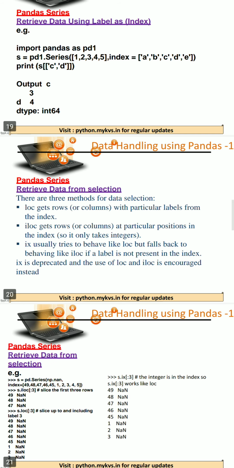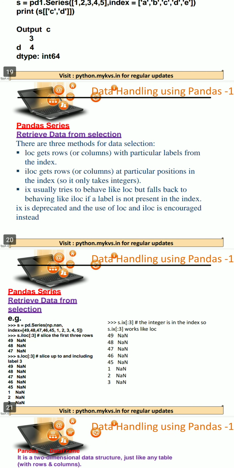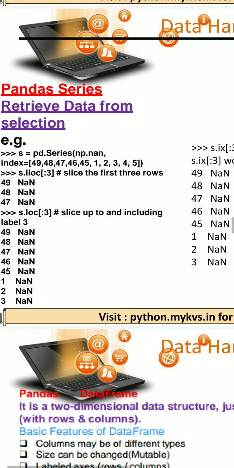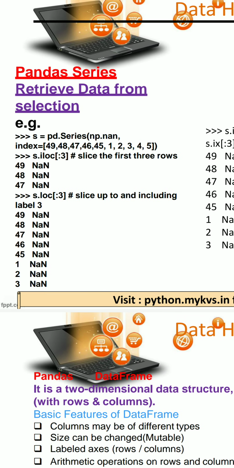Now the next thing we learned was LOC, ILOC and IX. IX is deprecated, whereas LOC and ILOC are available. L for label, based on the label we can access the data; with ILOC, based on the index position we can access the data. So in this example we are trying to retrieve the data starting from index 0 to index position 2, because we are passing the last element as 3.